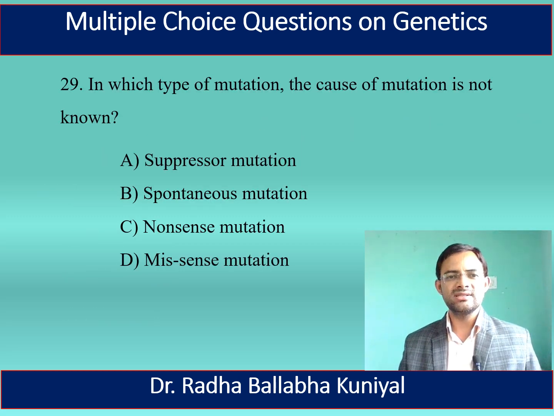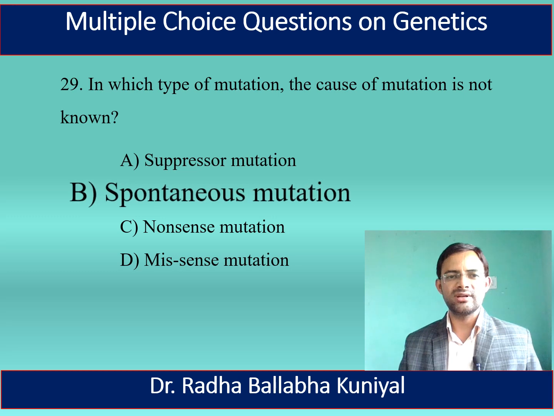The next question is, in which type of mutation the cause of mutation is not known? A. Suppressor mutation, B. Spontaneous mutation, C. Nonsense mutation, D. Missense mutation. Here the correct answer is spontaneous mutation. In case of spontaneous mutation, the cause of mutation is not found or unknown.